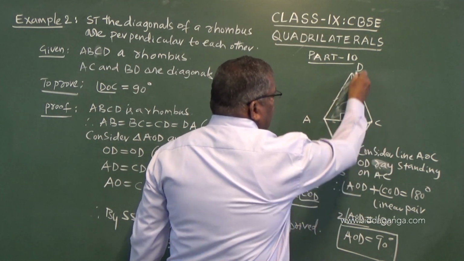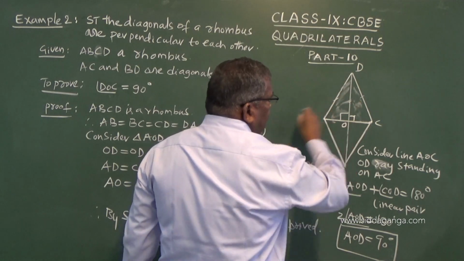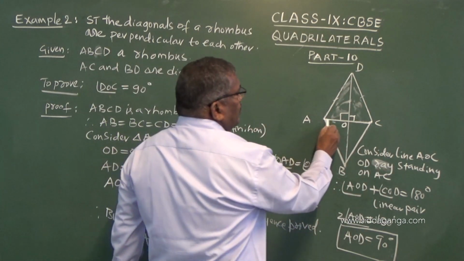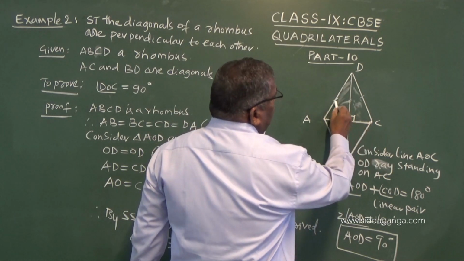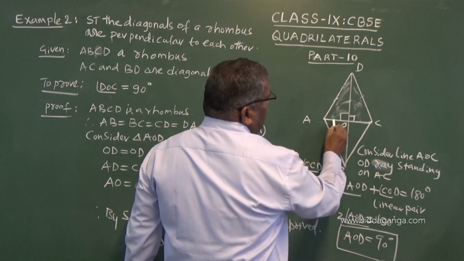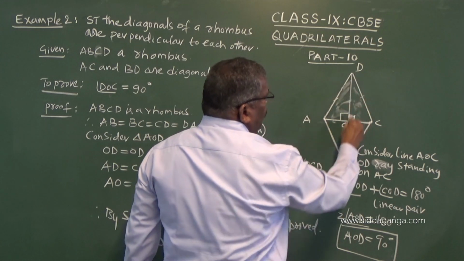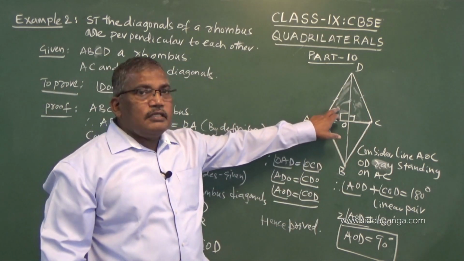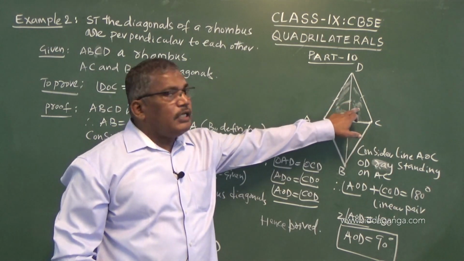So, AC divides BD and BD divides AC into two equal parts. So, therefore, AO is equal to CO. This side is equal to this side, AO is equal to CO, DO is common. So, we have come to the conclusion that by SSS congruence these two are equal.